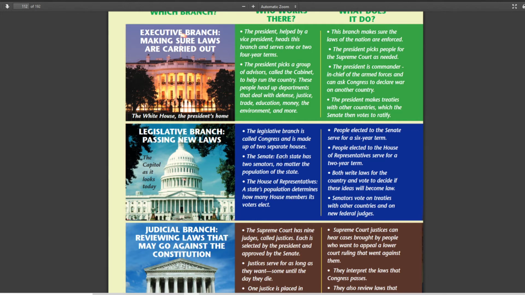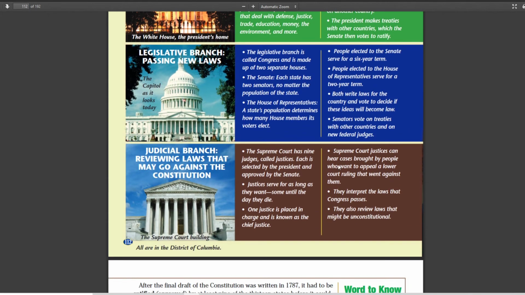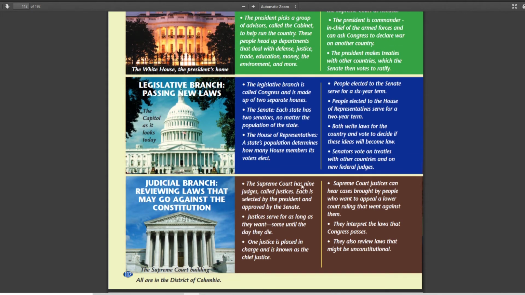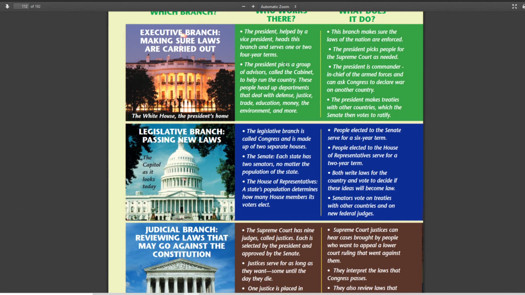Senate has 2 senators. Doesn't matter population. House representative. We went over this yesterday. 6 years for the senators, 2 years for the representatives. And then Supreme Court, lifetime appointment. There's no 2 years, 6 years. They could go as long as they want. Oh, one other thing. President, 4-year terms.